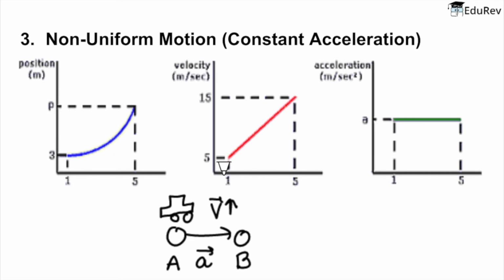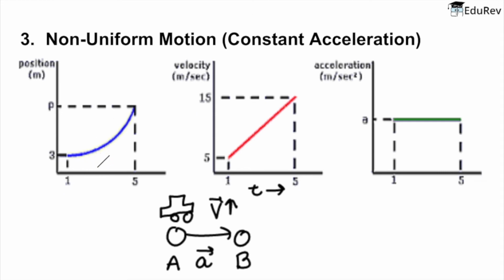So, if we check the velocity-time graph, if at time t equal to 1 we have velocity 5 meters per second, then at time t equal to 5, we will have 15 meters per second. See, our velocity increased since it is accelerated motion. The at graph shows us that we have a constant acceleration for the duration of the motion.